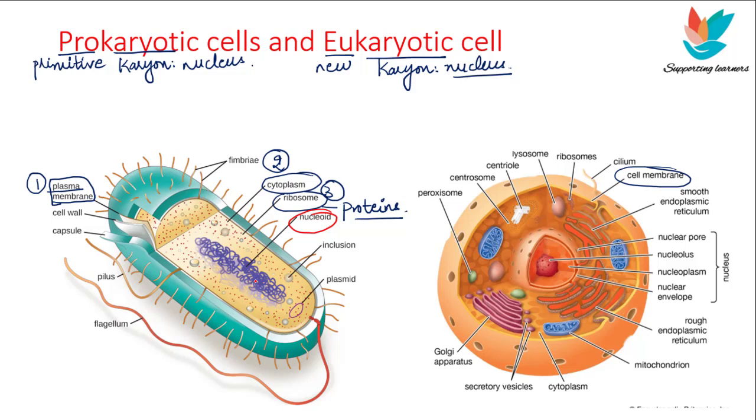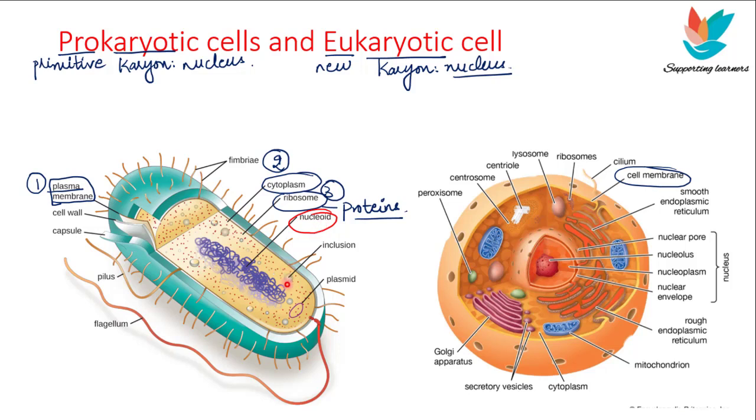Okay, this undefined nuclear region is called the nucleoid. Whereas if you see in the eukaryotic cells, there is a well defined nucleus, meaning that the nucleus is covered by a nuclear envelope. Okay, so there is a well defined nucleus.